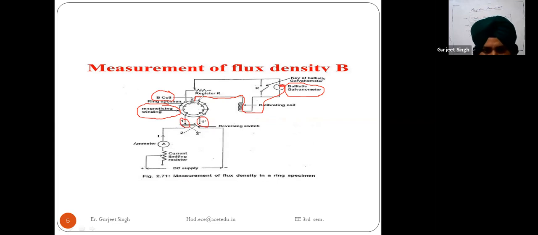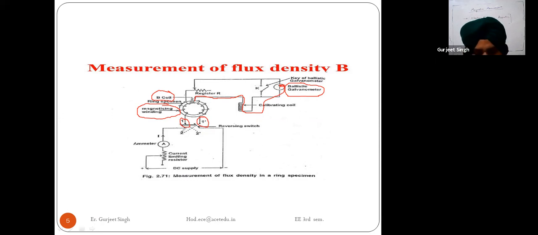In the starting I have taken the ring specimen, then I have taken the B coil. The B coil is connected to my ballistic galvanometer. Then on my ring specimen I have done one more winding, that is the magnetizing winding, and this magnetizing winding will carry a current I. The search coil of convenient number of turns is wound over the specimen.